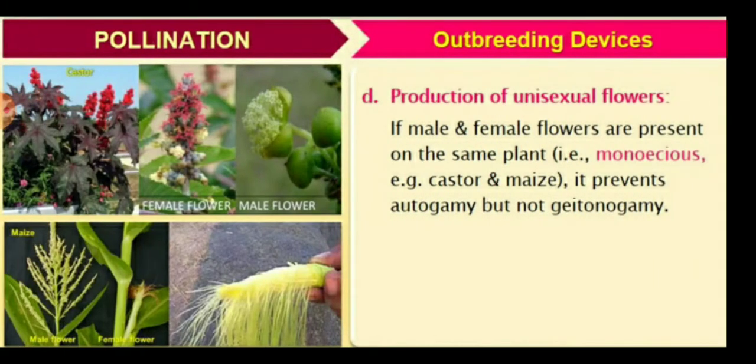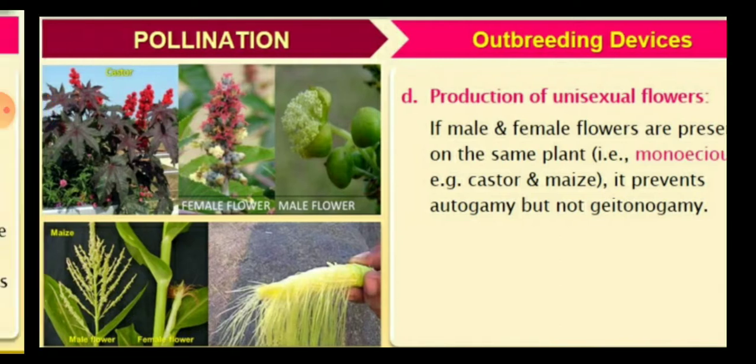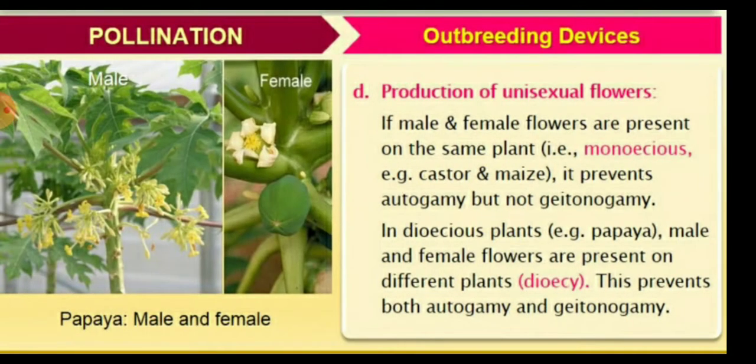The fourth type of outbreeding device you can see in this picture, like maize and castor: if the male and female flowers are present on the same plant, it is called monoecious. This production of unisexual flowers, with male and female flowers on the same plant, prevents autogamy but not geitonogamy.